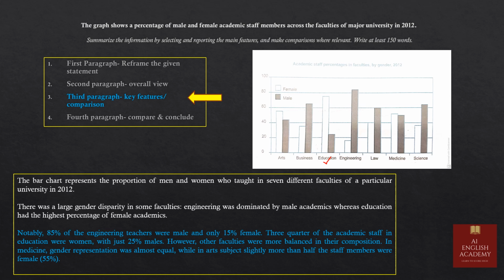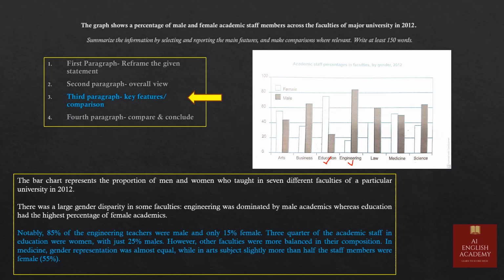85% of the engineering teachers were male and only 15% female. 3/4 of the academic staff in education were women with just 25% males. If you notice, these two sentences are closely related to my overall view. So I have just explained here more about my overall view in the first two sentences.